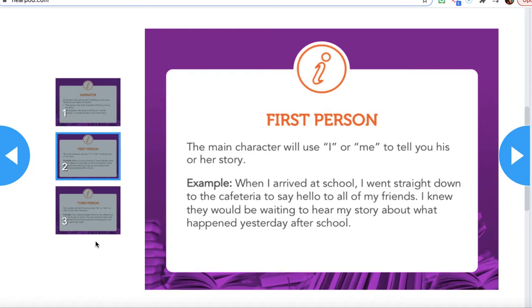Okay, let's look at this example. When I arrived at school, I went straight down to the cafeteria to say hello to all of my friends. I knew they would be waiting to hear my story about what happened yesterday after school. We know this is a first person narrator because they're talking about themselves. They're using words such as I to tell a story about themselves and what they did. Okay?